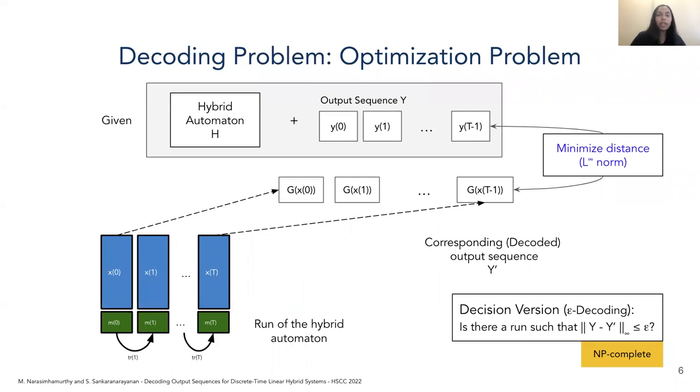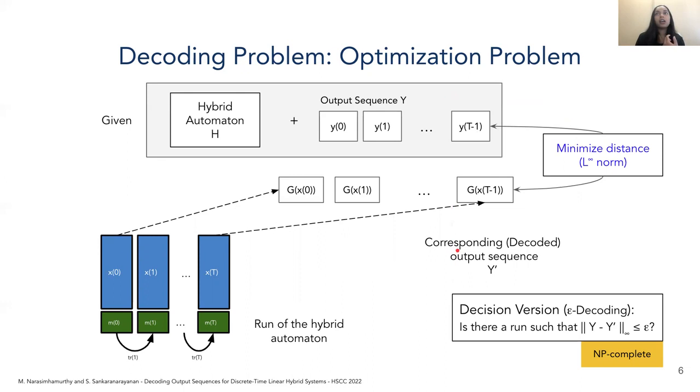So the decoding problem can be encoded as an optimization problem. Given a linear stochastic hybrid automaton H and an output sequence Y of length T with some noise present, the optimization problem seeks to identify a run of the hybrid automaton such that the corresponding output sequence is as close to the given output sequence as possible. The objective of the optimization problem is to minimize this distance between the output sequences under a suitable norm. We use the L infinity norm.